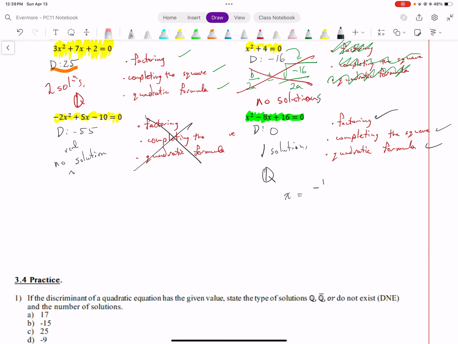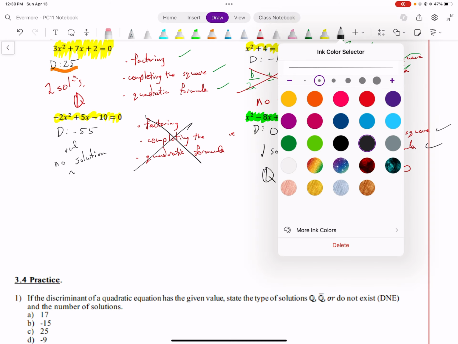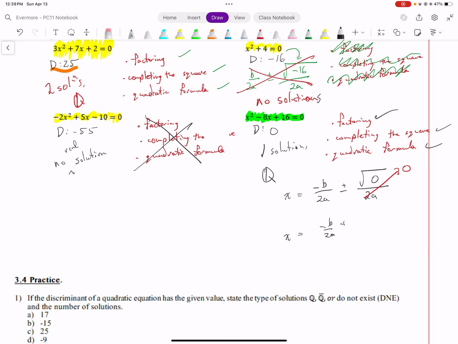The solution will be negative b over 2a plus or minus the square root of my discriminant, which is 0, over 2a. So negative b over 2a. Now remember, this is 0. So you only have one solution, and that's negative b over 2a plus or minus 0, which just ends up